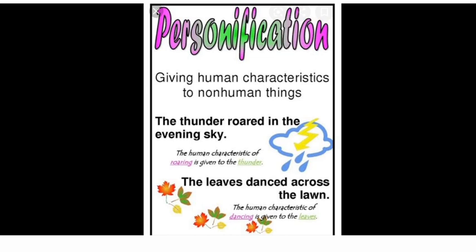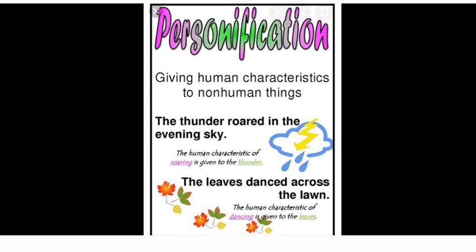Personification means giving human characteristics to non-human things. As you can see on the screen, examples are given. The thunder roared in the evening sky. Here, the human characteristic of roaring is given to the thunder. In the next sentence, the leaves danced across the lawn. The human characteristic of dancing is given to the leaves.